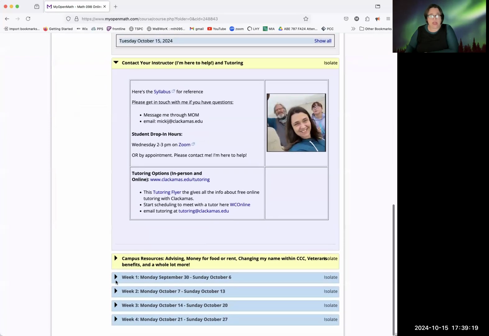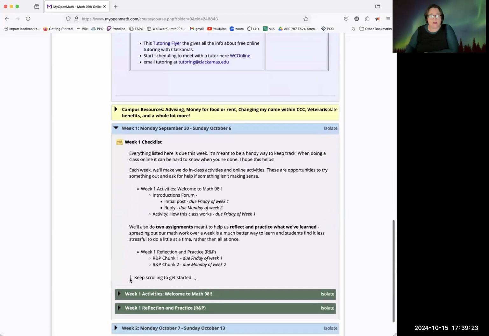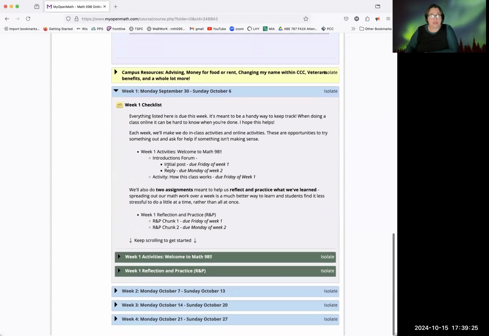If you scroll down, once you do the bottom arrow down, it's going to show you each week. You have a checklist of items here. So this tells you what is due and when, and then what your assignments are. That's for week 1.